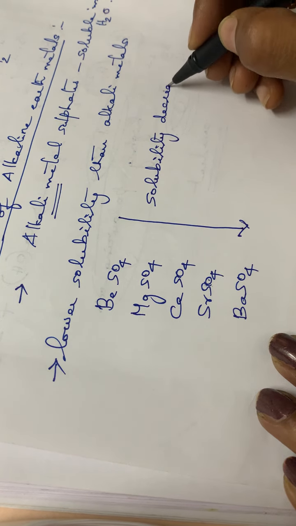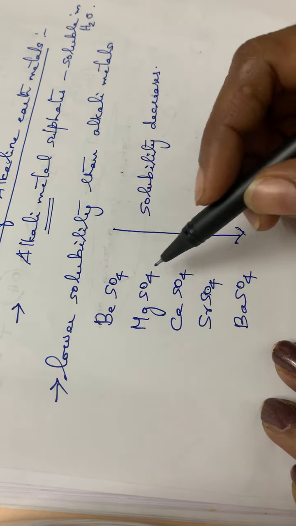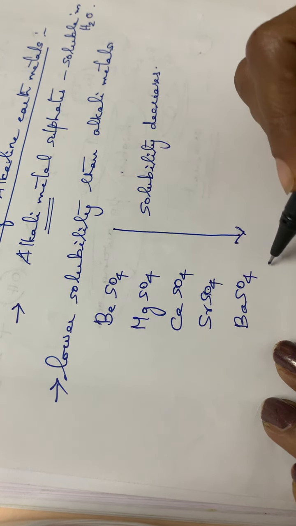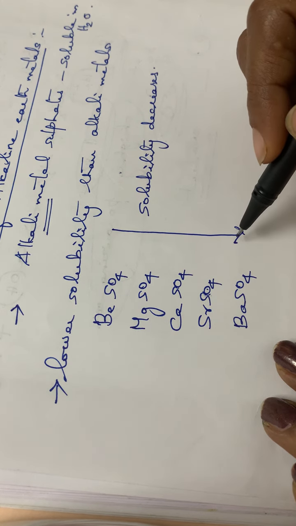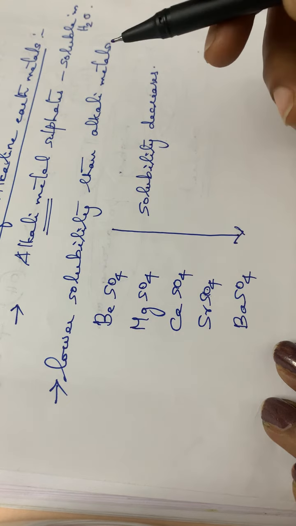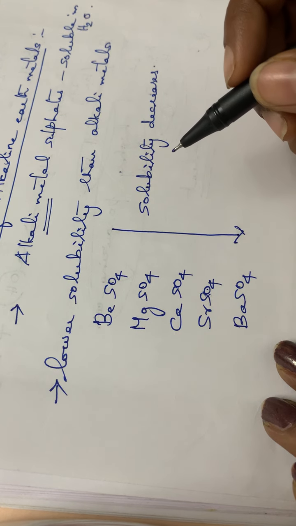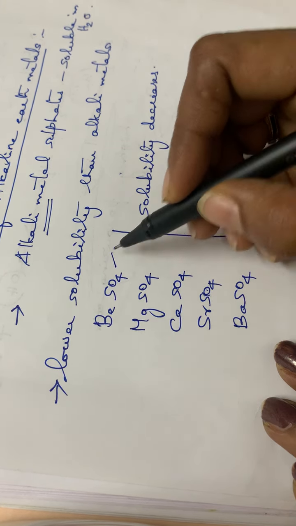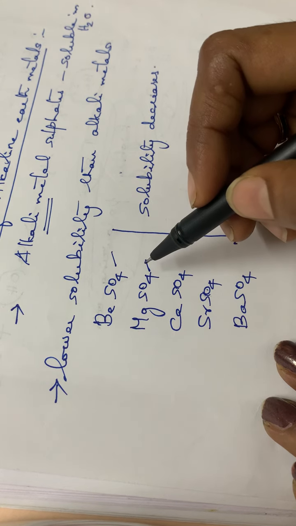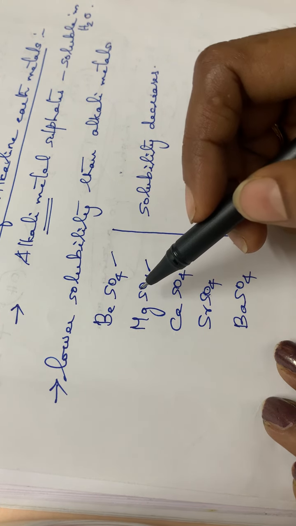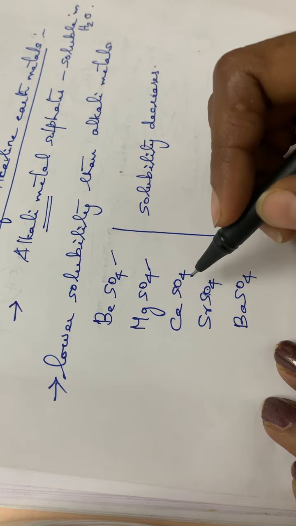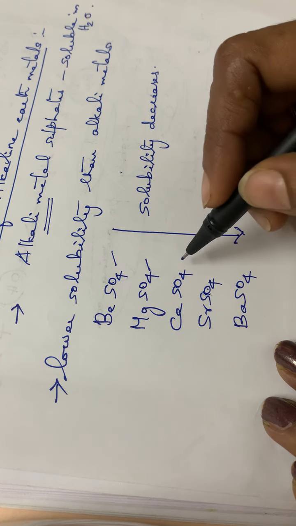Solubility decreases down the group. That means for beryllium, magnesium, calcium, strontium, barium, the solubility will be decreasing. So the solubility will be maximum in the case of beryllium sulfate. See here, beryllium sulfate and magnesium sulfate are at the top position, isn't it? That means they are highly soluble. And calcium sulfate, strontium and barium are sparingly soluble.